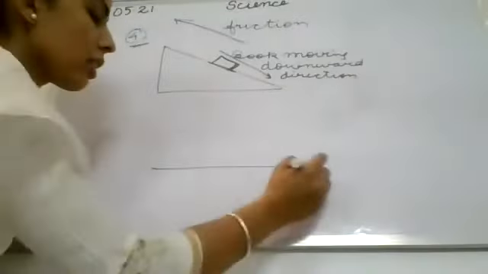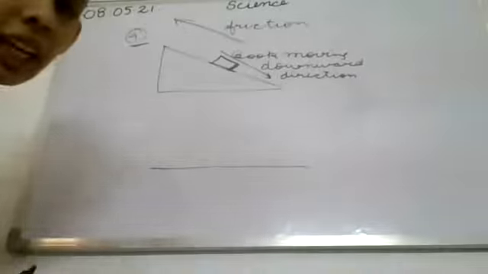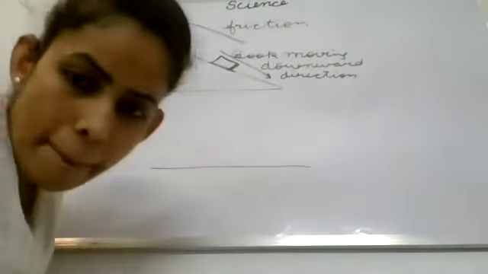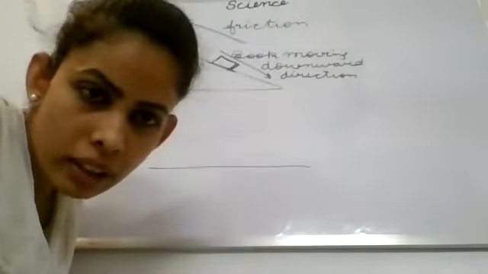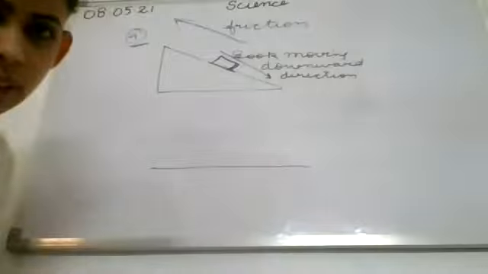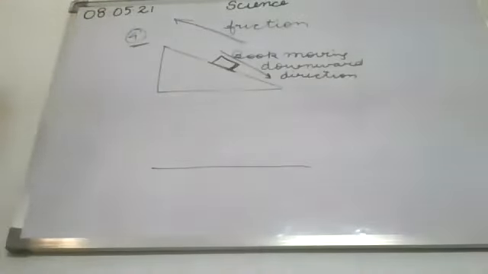Ma'am, the top layer of soapy water makes the floor slippery, because friction will be less, so it is difficult to walk on that surface. One by one, dear students. Yes, Arush, you can give the answer. Ma'am, it will reduce the friction and the floor will become slippery. Thus, it will make it difficult to walk on the floor.